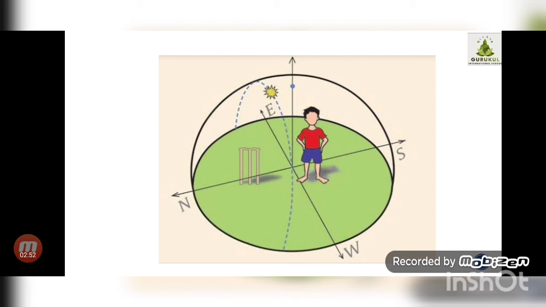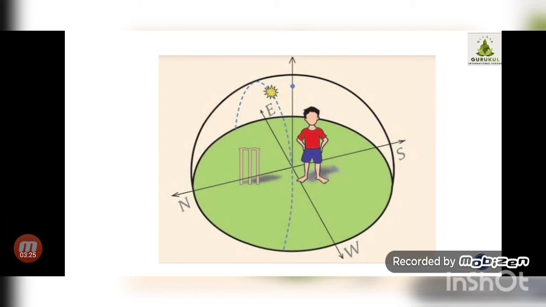One straight arrow is there, called the overhead position, but the sun is in a slightly slanting position, and that is why you can see the shadow of that boy and of the stumps in the ground. But when slowly the sun comes up to the position of the arrow, there is no formation of a shadow. You can't see the shadow of the boy at all.